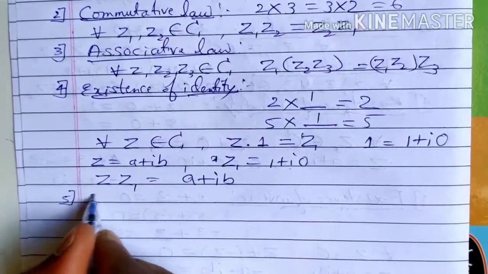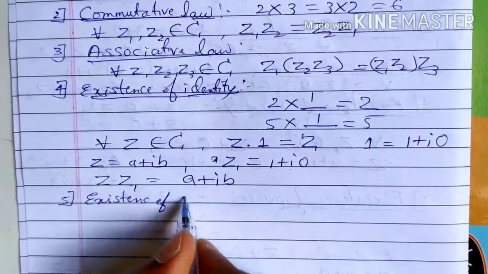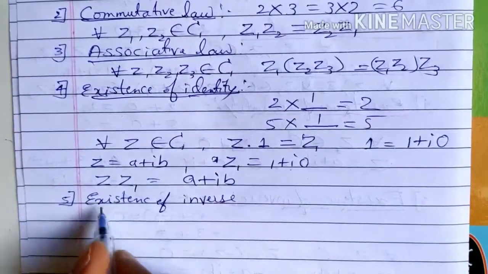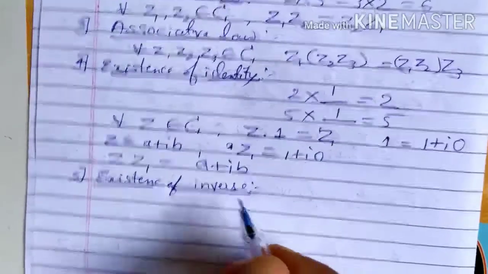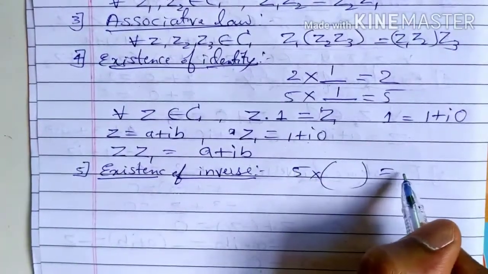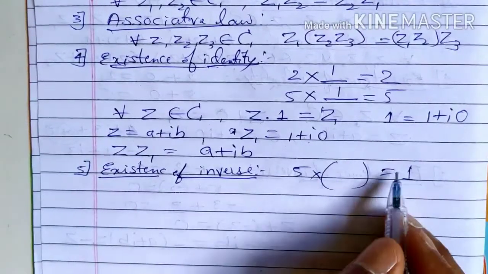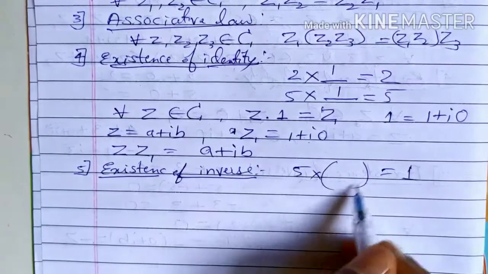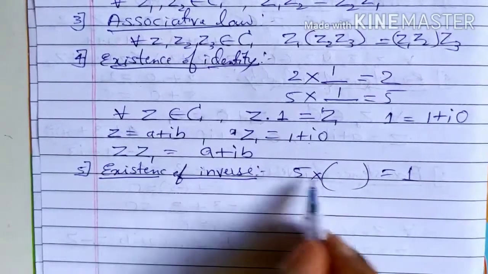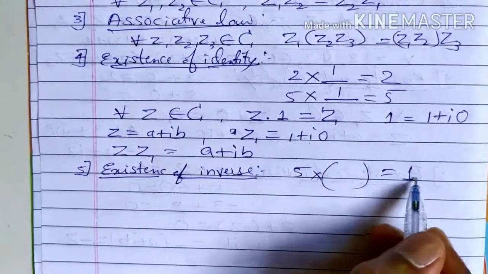Fifth one, existence of inverse element. For the set of real numbers, 5 into what is equal to 1? When you multiply a number with another number, if the answer is 1, then this number is called the inverse of that number.